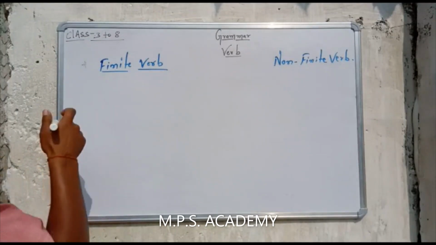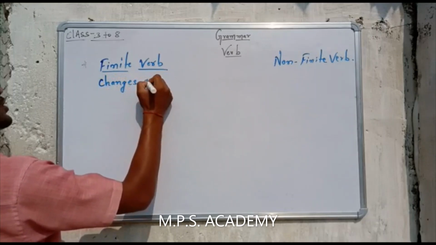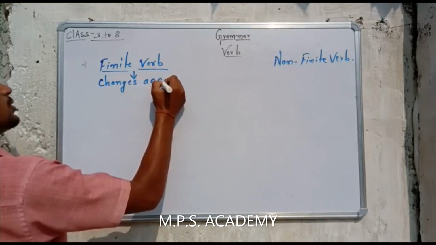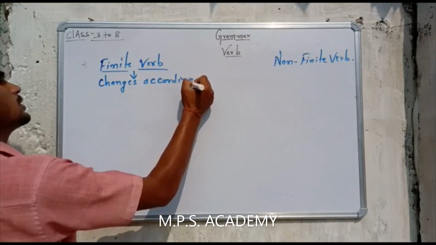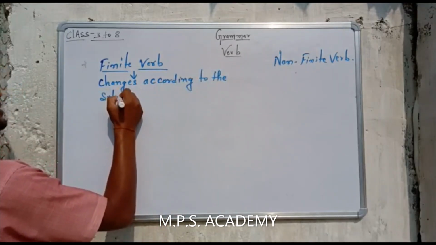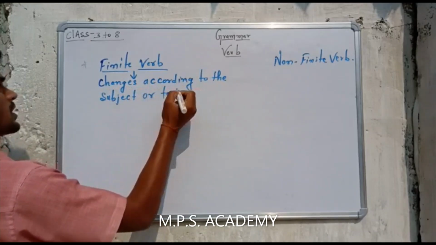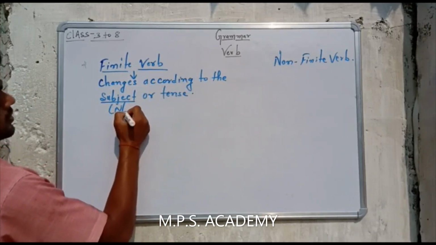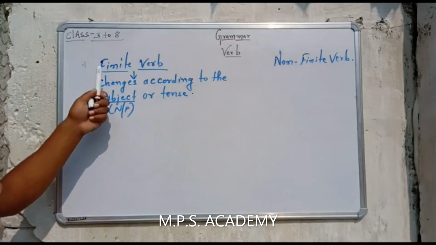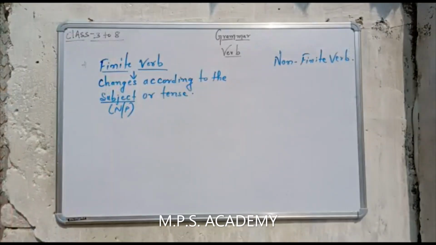So finite verb changes according to the subject or tense. Okay, the subject may be a noun or a pronoun. Okay, means what is finite verb? Finite verb is a verb which changes according to the subject and or tense.